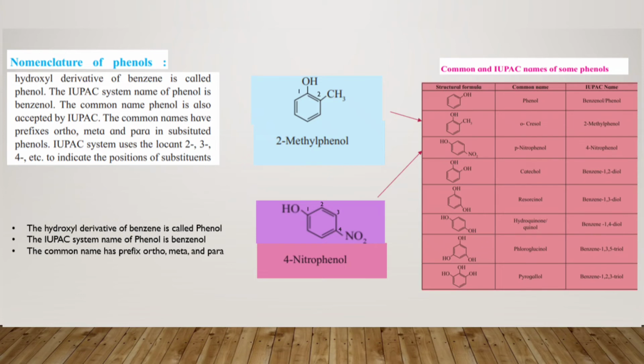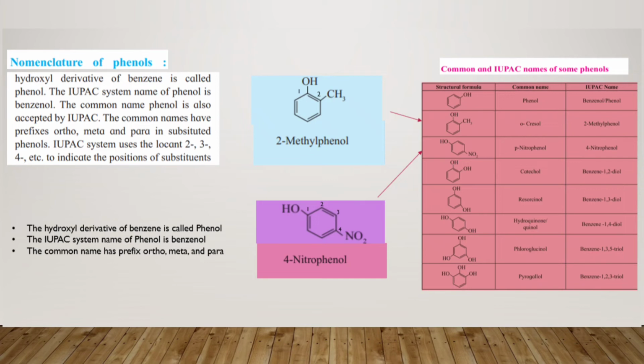The next one, you have a benzene ring attached to 2 OH groups, and the position is changed over here. This type of compound is named resorcinol. Again, the next compound has the same benzene ring with OH attached at the opposite positions, and the name of this compound is hydroquinone or quinol.